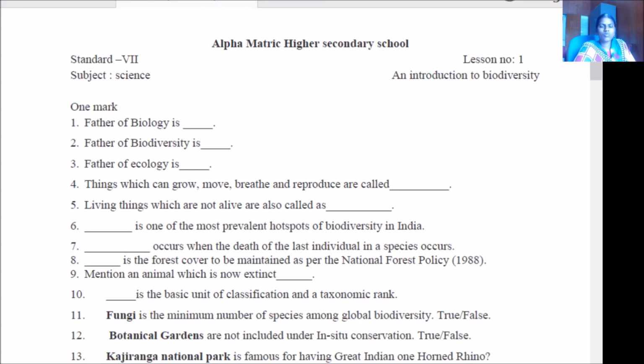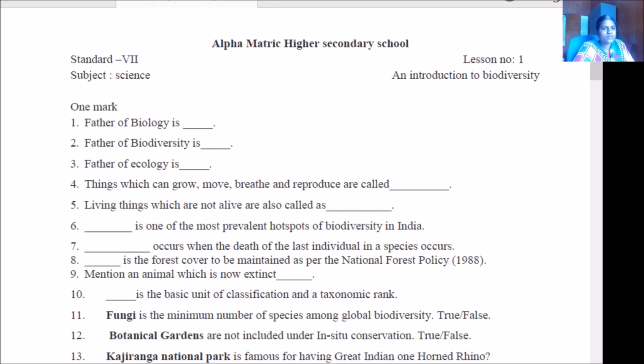Things which can grow, move, breathe, and reproduce are called living things. Living things are also called organisms. Dash is the most prevalent hotspot of biodiversity in India: Western Ghats. Dash occurs when the death of the last individual in a species occurs: extinction.